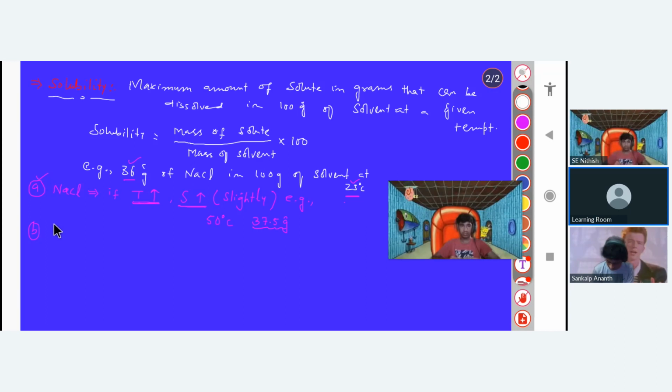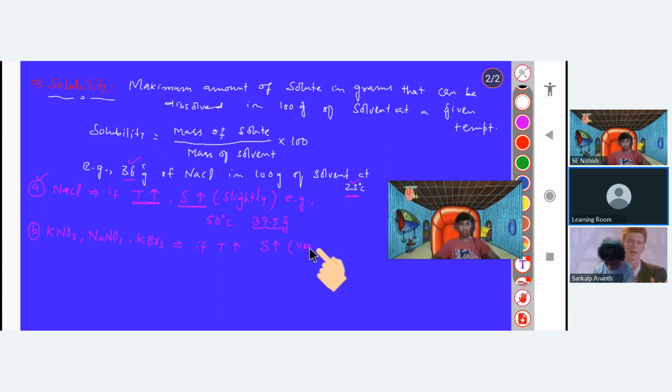That is potassium nitrate, similarly sodium nitrate and potassium bromide. In case of these salts, if temperature is increased, then solubility will also increase, and the increase will be very high.